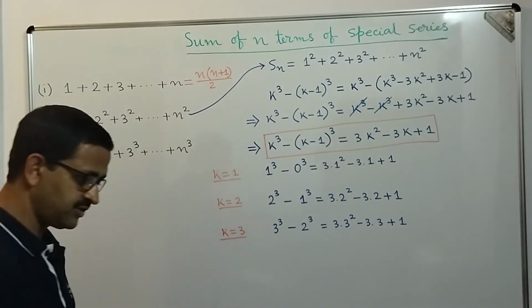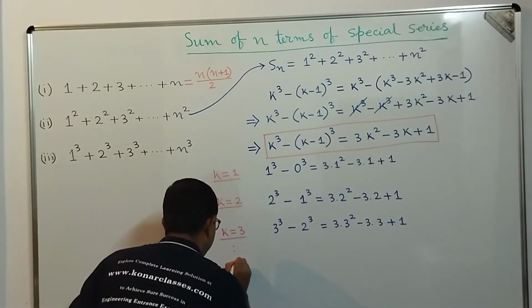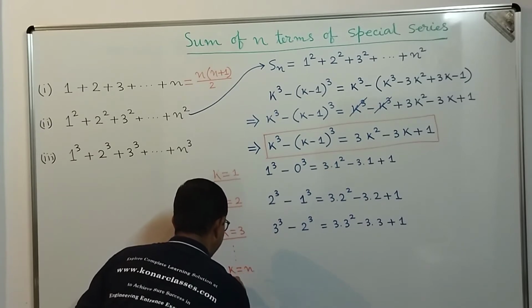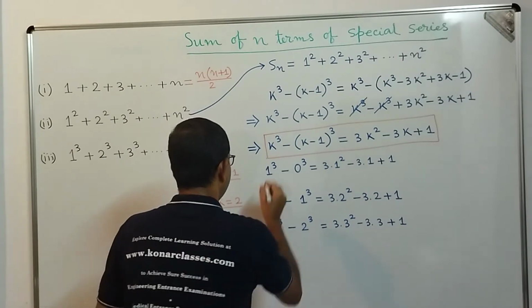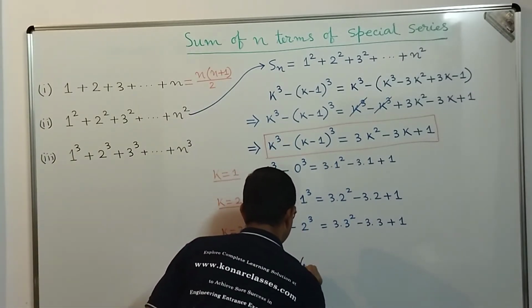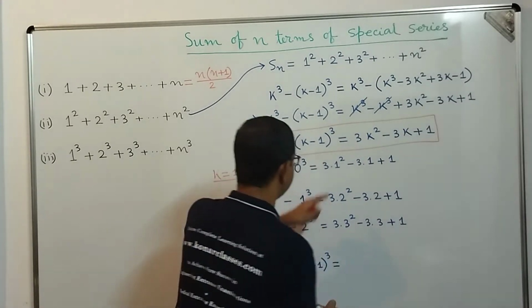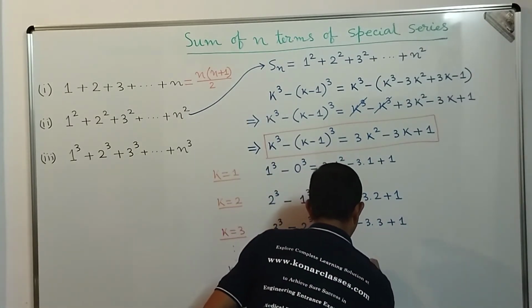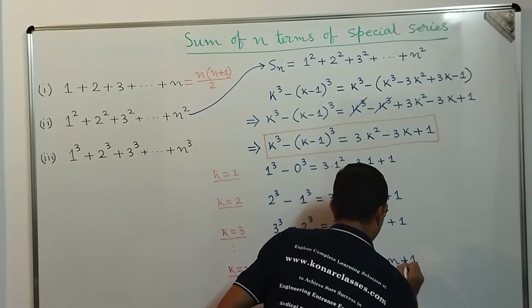In that way, if we proceed, we will get k equal to n. If we apply k equal to n, on the left hand side we get n cube minus (n minus 1) whole cube, equal to, on the right hand side, 3 into n square minus 3 into n plus 1.